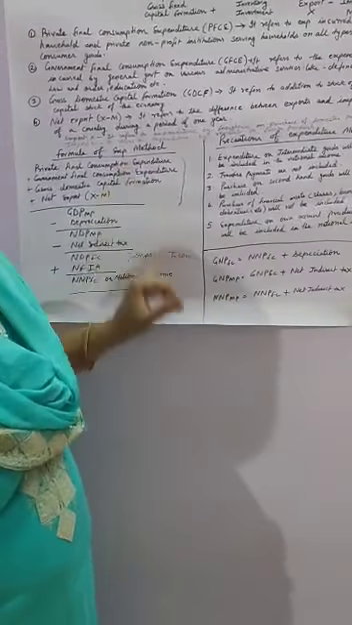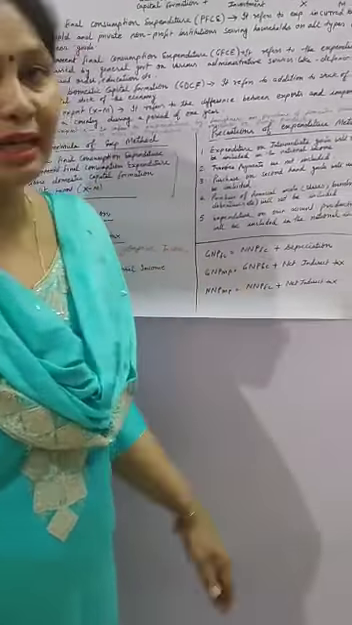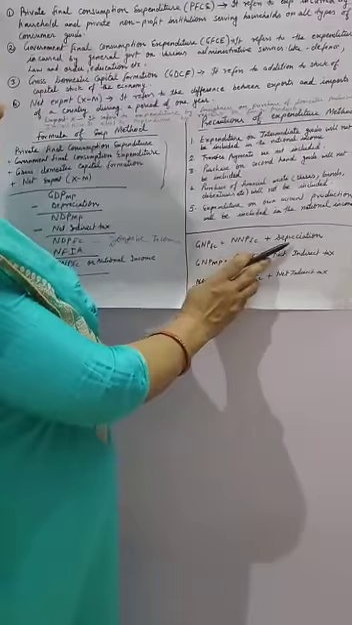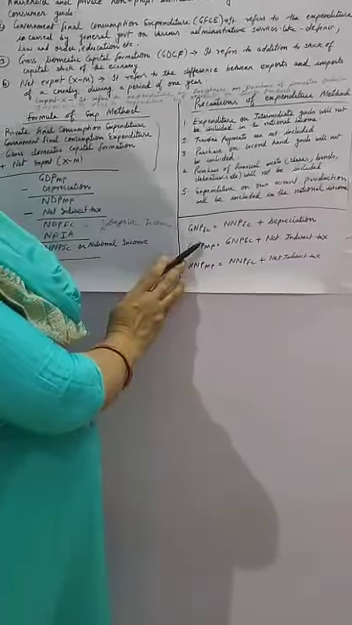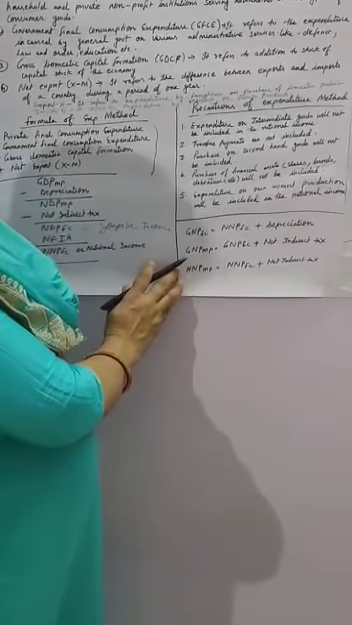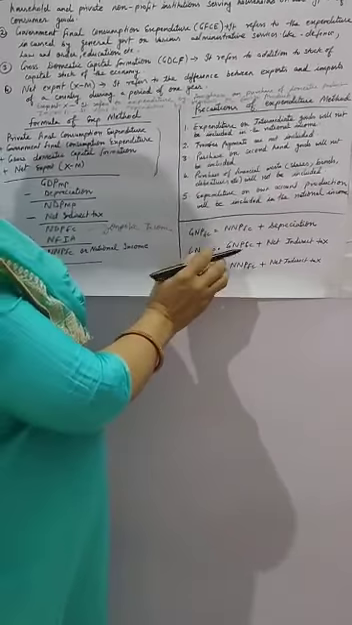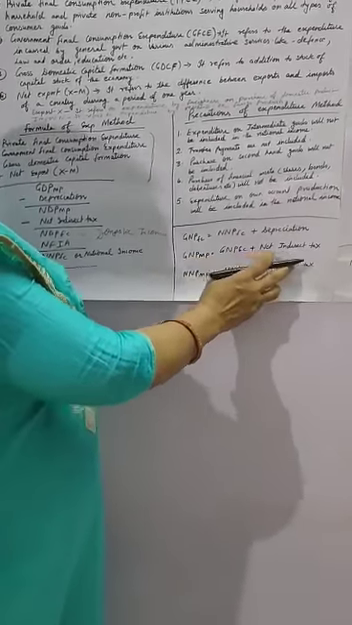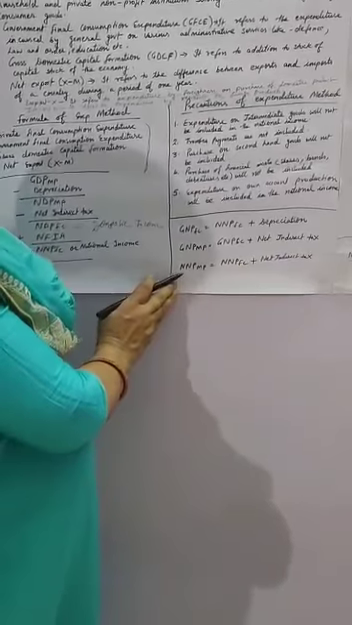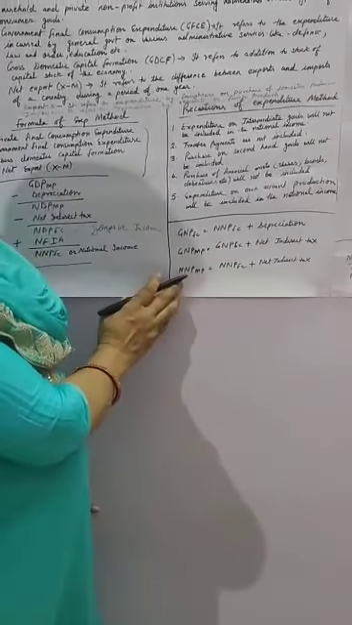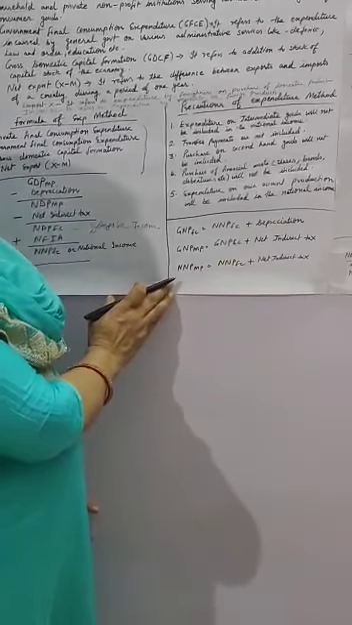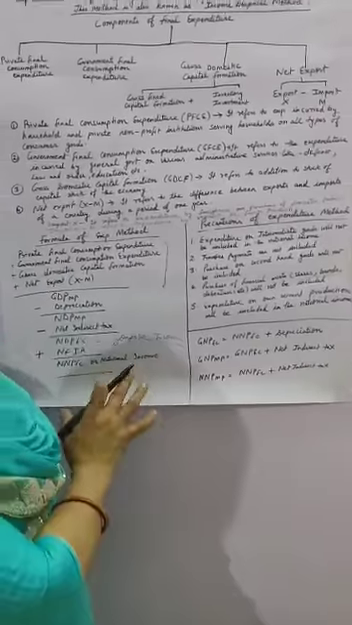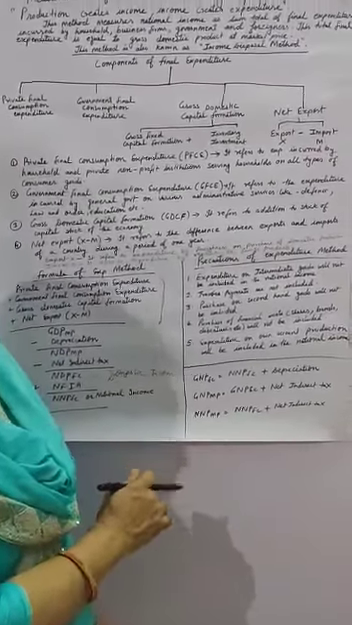So this is the formula, and if it is asked to calculate GNPFC, then to NNPFC you have to add depreciation, so it will become GNPFC. And if we have to calculate GNPMP, then GNPFC plus net indirect tax will become GNPMP. And if it is asked to calculate NNPMP, then NNPFC plus net indirect tax will become NNPMP. So by using this formula we can calculate the national income by the expenditure method.